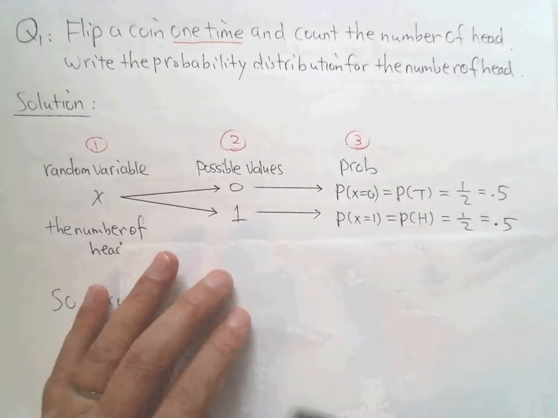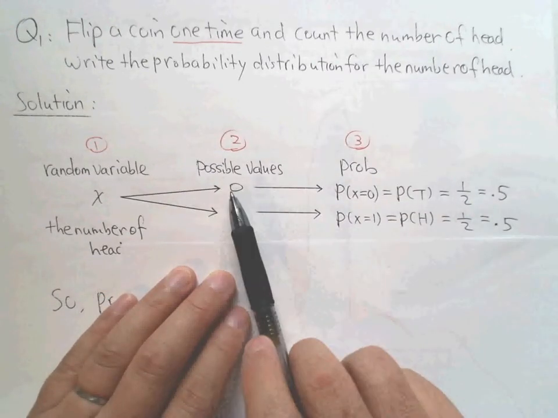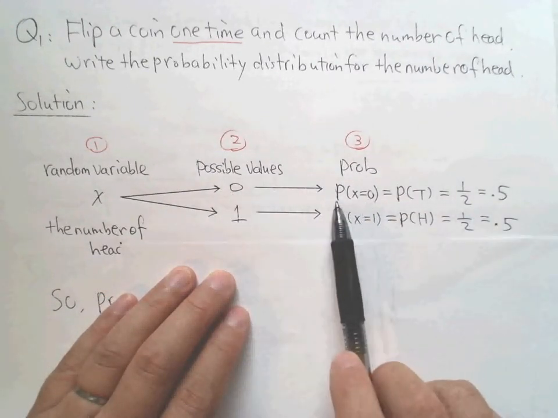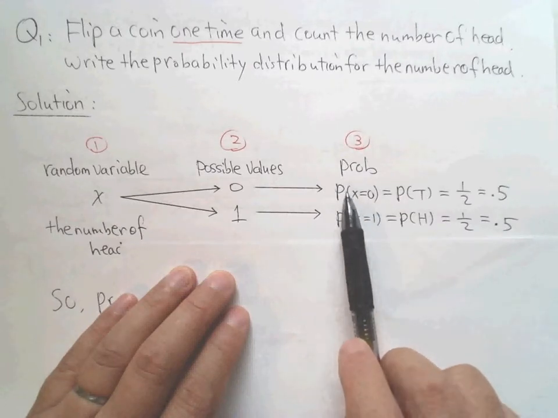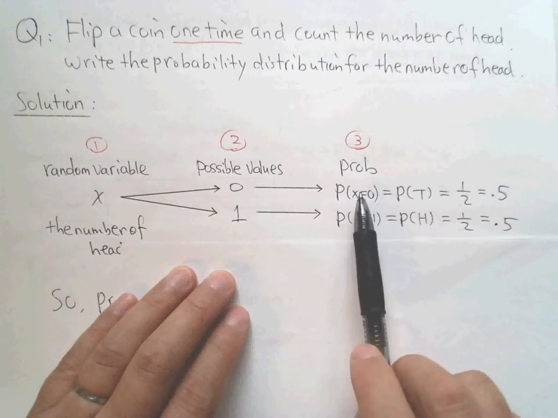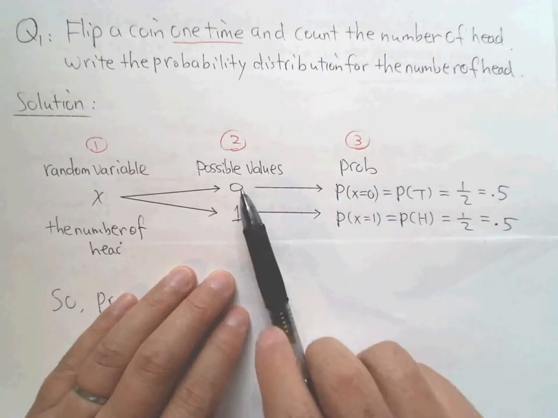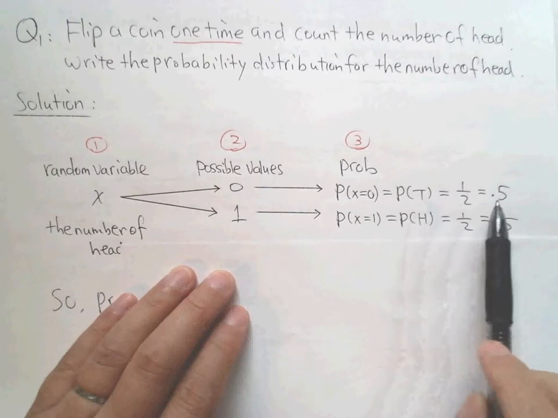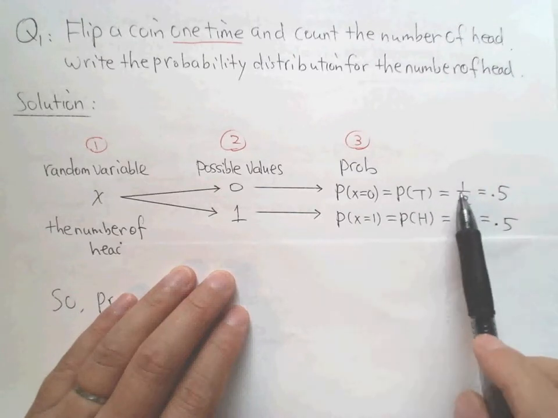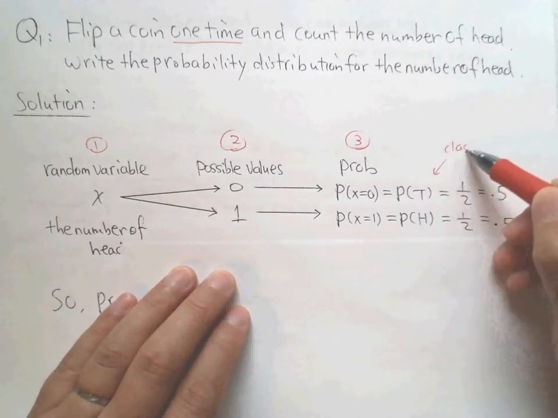Look at the probability. Now it is easy to find. If you get no head, the number of heads is 0, which means x equals 0. Do you know this notation? If you ignore the 0, it is called p(x), the PDF, right? This means the probability of getting this value is just the probability of getting a tail up. The probability of getting a tail is 1/2. This is a classical model.